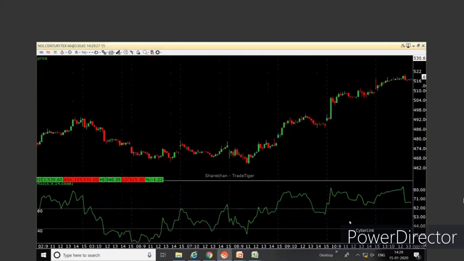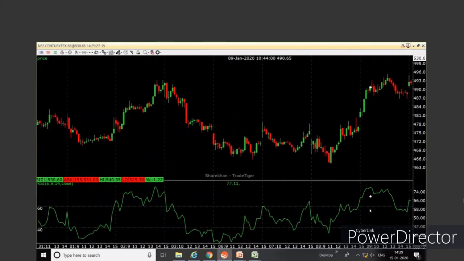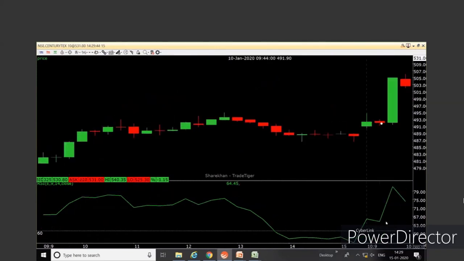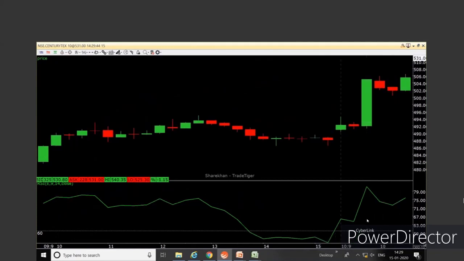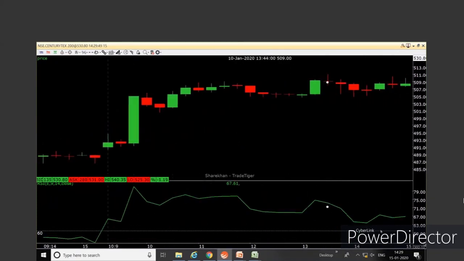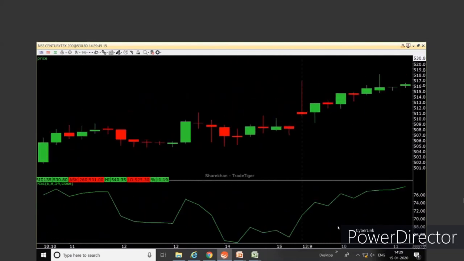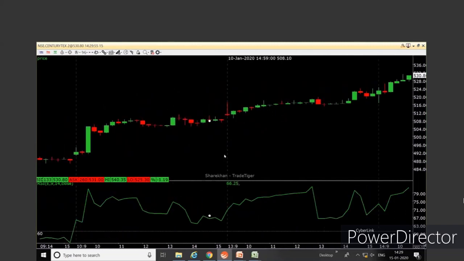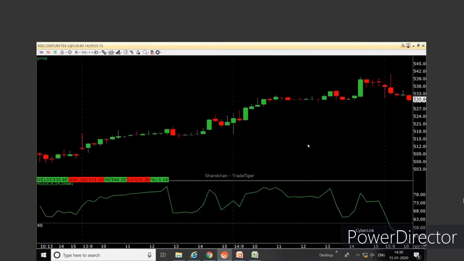Now, as per Mr. Wilder, if the stock is in the overbought region, I will take a short sell. So this is in the overbought region, above 60 overbought. I took a short sell, prices are going up. Still moving up, still moving up, still moving up. This is still in the overbought region, still overbought. I'm sure the stop loss must have hit by now. So is Mr. Wilder's rule wrong?